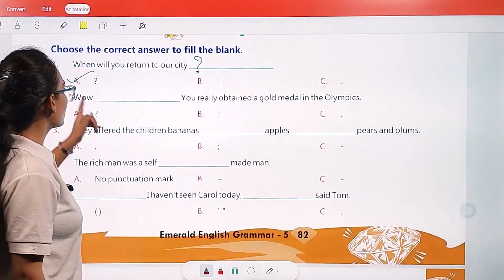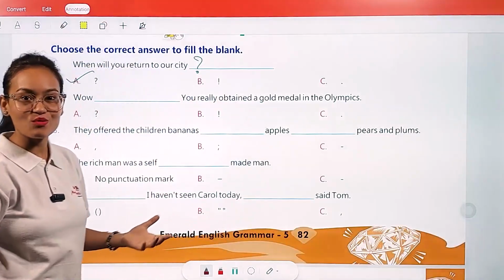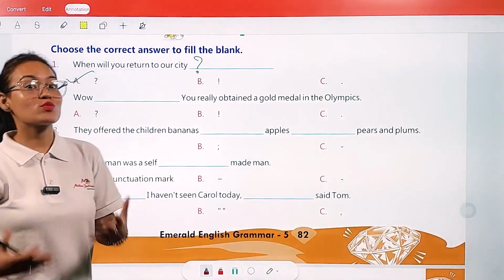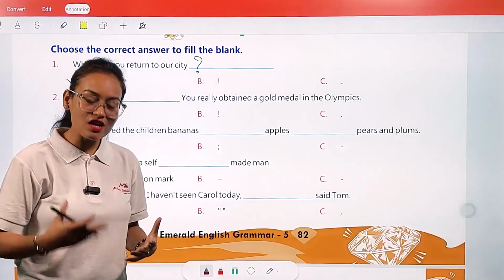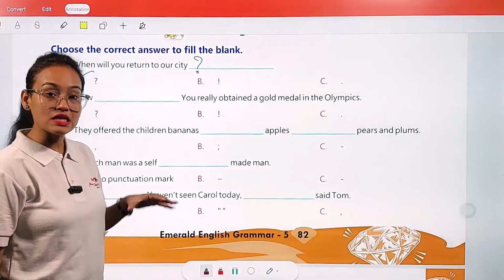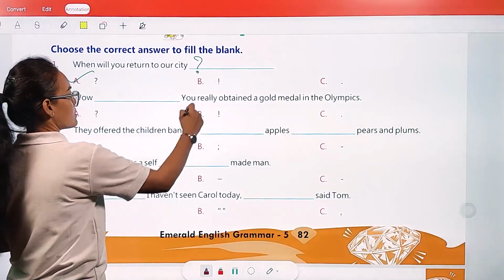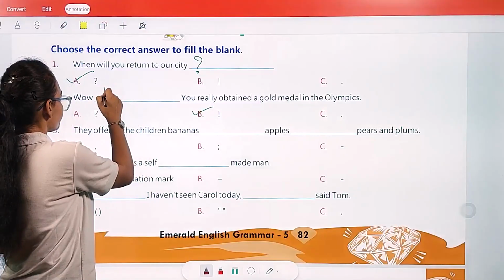Then the second, wow, dash, you really obtained a gold medal in the Olympics. See, here we are expressing ourselves. We are expressing our feelings. So whenever we are expressing our emotions and feelings, in this case we use an exclamation mark. So here we are going to use an exclamation mark. Wow.